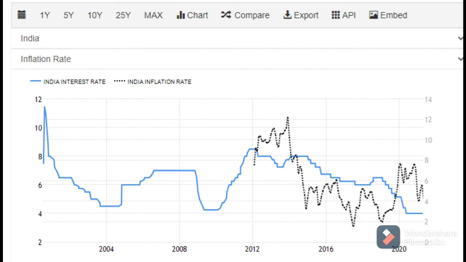When our inflation is around 4 to 8% and our savings bank interest is less than 4%, how are we going to mitigate this risk? Because inflation keeps on increasing whereas our savings rate keeps on decreasing, we don't get enough to beat the inflation. Here we have to start thinking about how we are going to mitigate this particular risk. If you take 2012 to 2021, 5% of the interest rate has been reduced over a period of 9 to 10 years. And from now on, in the next 10 years, what would these interest rates be? Maybe 0.1% or no interest rate.